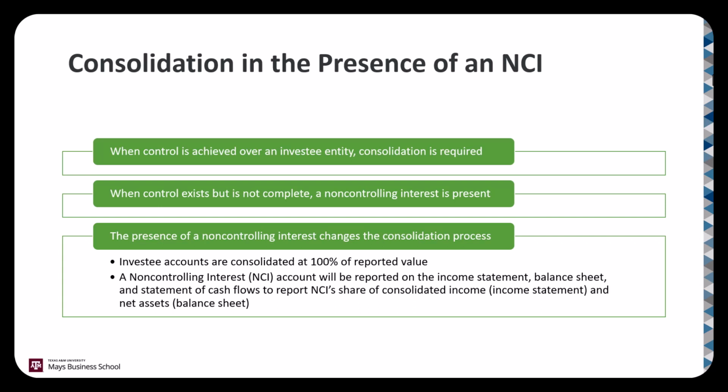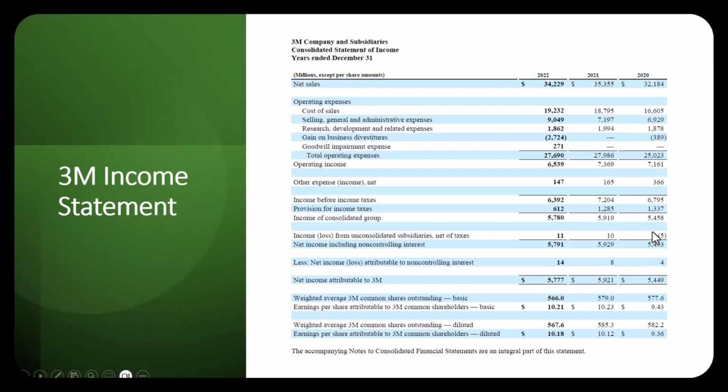To account for this, a non-controlling interest account will be reported on the financial statements that says, hey, we've presented revenues, expenses, etc. as if we own 100% of the subsidiary, but actually we don't. So the share that is not attributable to us, of net income or net equity or whatever, is presented on a line at the bottom of the financial statements. On the next slide, we see an example of an income statement with a non-controlling interest present.